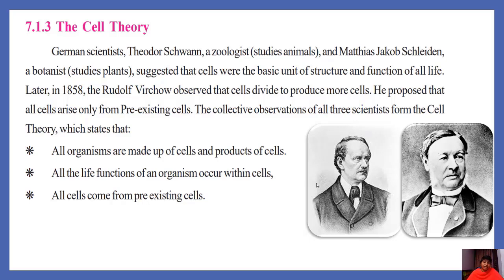Later, in 1858, Rudolf Virchow observed that cells divide to produce more cells. He proposed that all cells arise from pre-existing cells. The collective observations of three scientists form the cell theory, which states that all organisms are made up of cells and products of cells. All the life functions of an organism occur within the cell. All cells come from pre-existing cells. These are the key principles of cell theory.